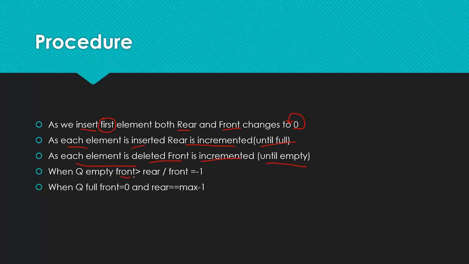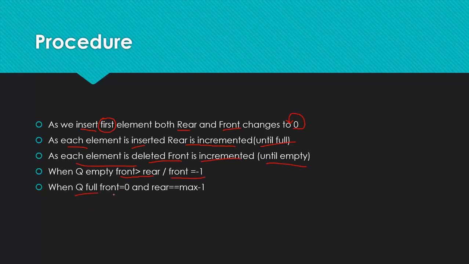How to check whether a queue is empty? If the front pointer is greater than rear, or if front equals -1. I can use both of the conditions: if front is greater than rear, or front equals -1, in that case we can say the queue is empty. When will the queue be full?